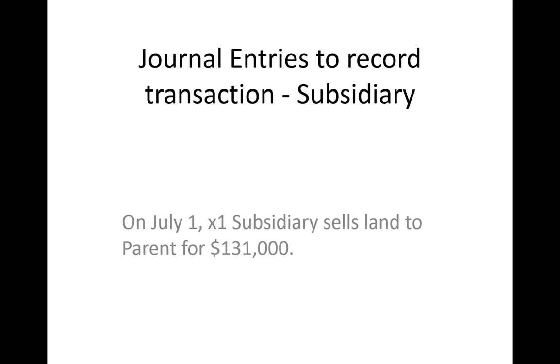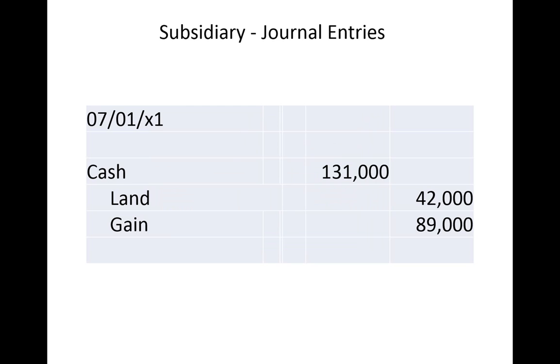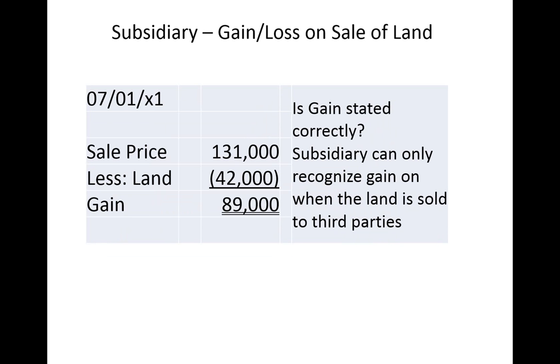And when the sub sells the land to the parent, we see that there's a gain there of $89,000. The subsidiary would record the following journal entry to recognize the gain. And we need to ask, is the gain correctly stated? It is correctly stated, but the question is, can we recognize it for consolidation purposes?